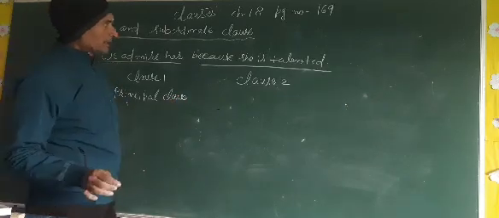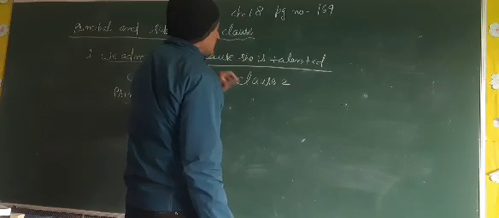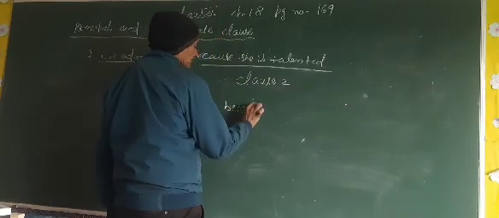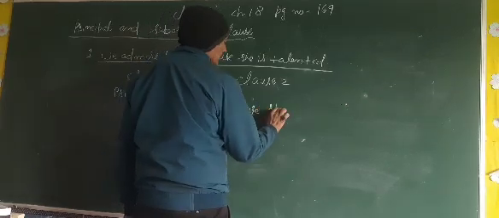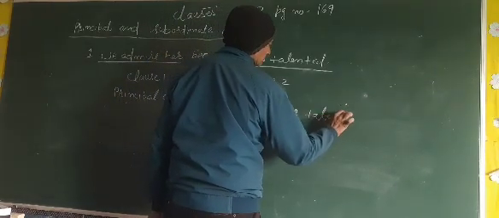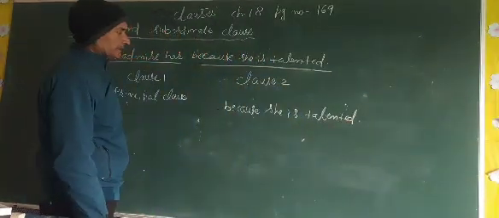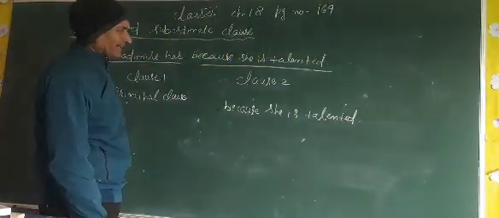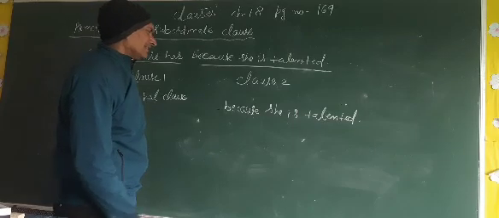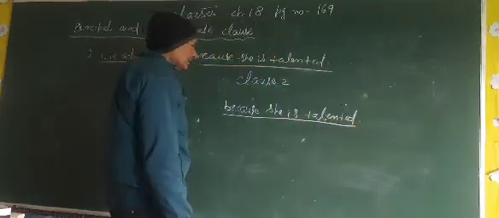Now, the next part of the sentence is because she is talented. If we read this clause, because she is talented, we are not getting a complete thought. It is not a meaningful clause on its own.